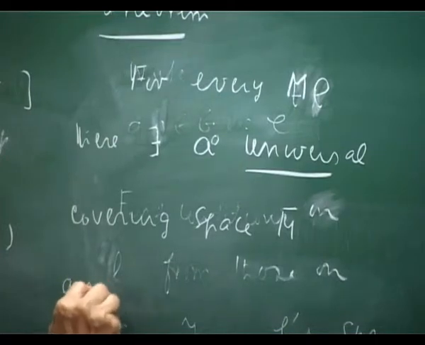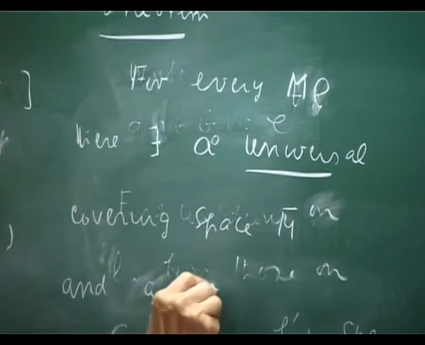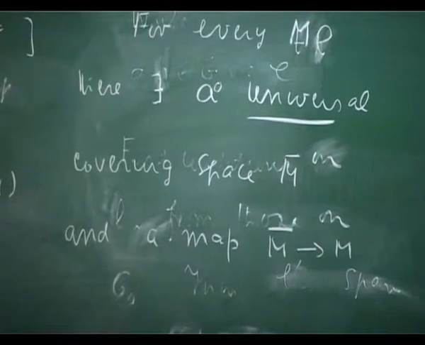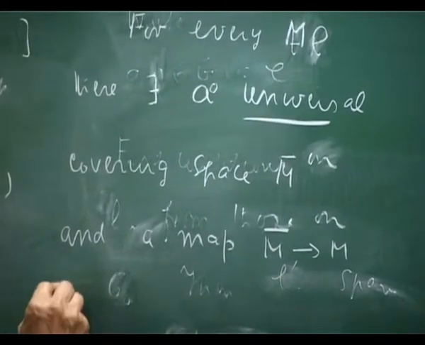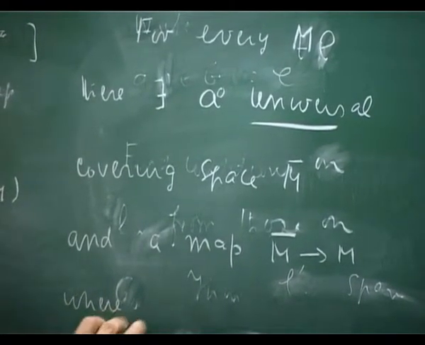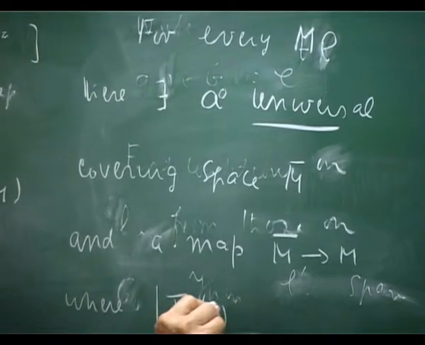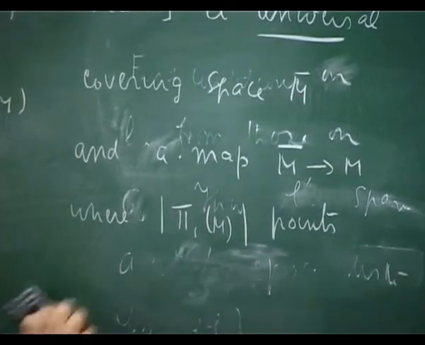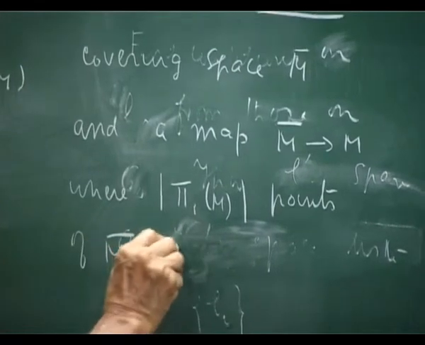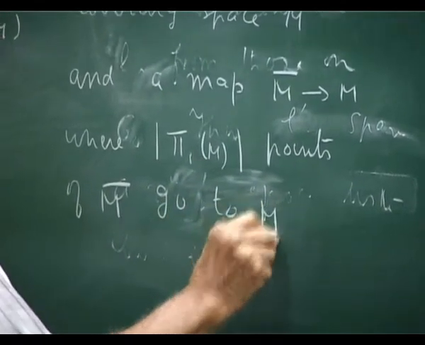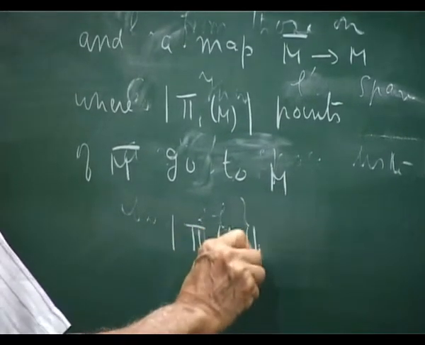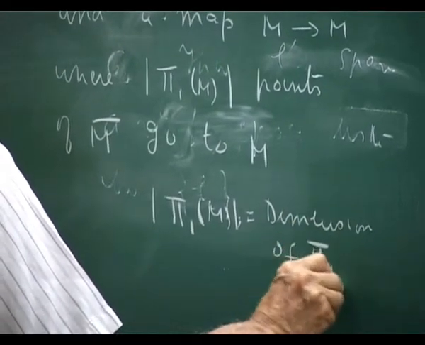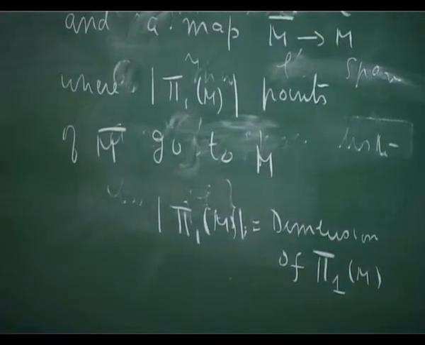And a map M bar to M, which covers, with kernel, that is where this many points of M bar go to M. That is, this one is pi 1 of M, just the dimension of M. Pi 1 M. Okay. It is always discrete.